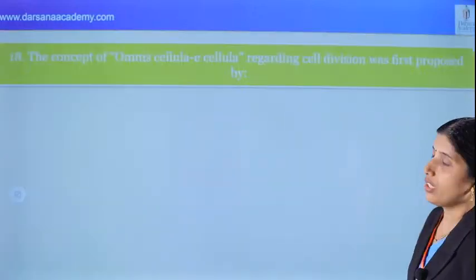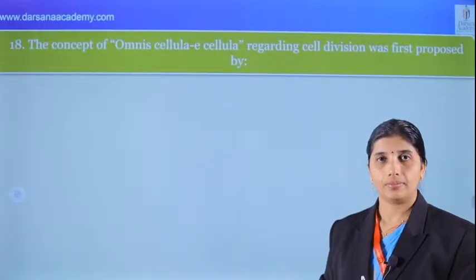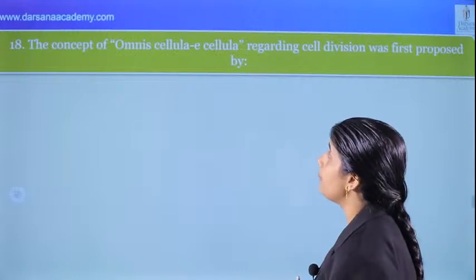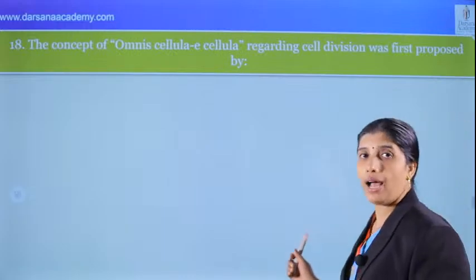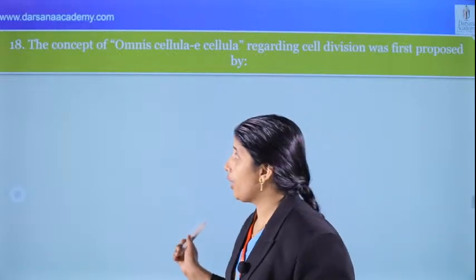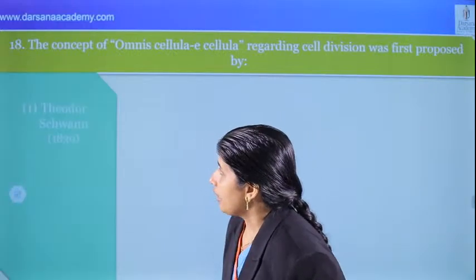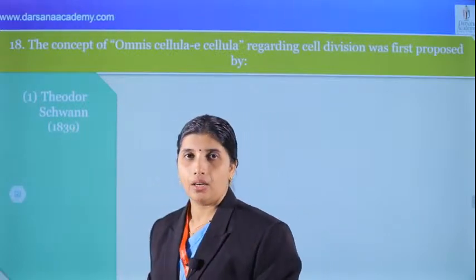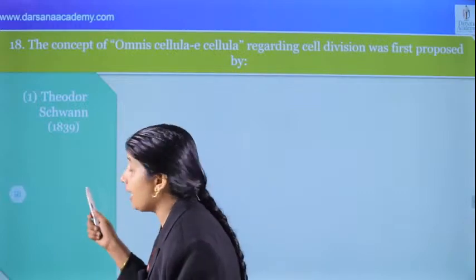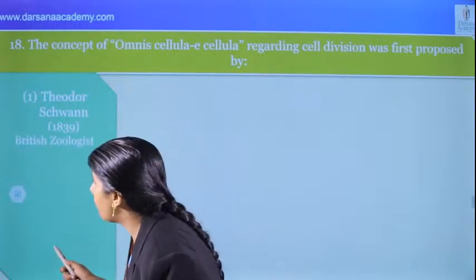And what are the different questions from this area? The concept of omnis cellula e cellula regarding cell division was first proposed by, what are the different options? Yes, Theodor Schwann. In the NCERT we can see the year 1839, and he is a British zoologist.